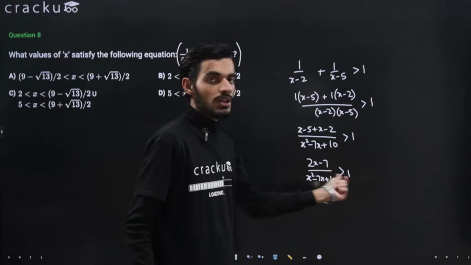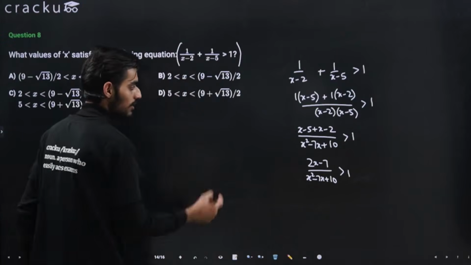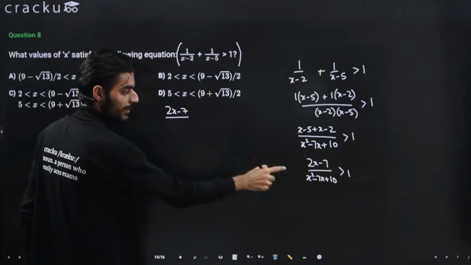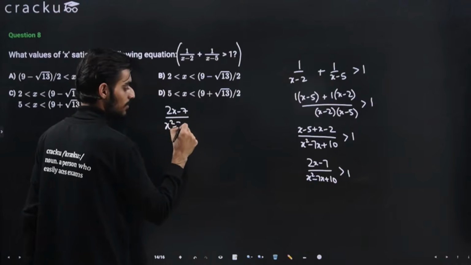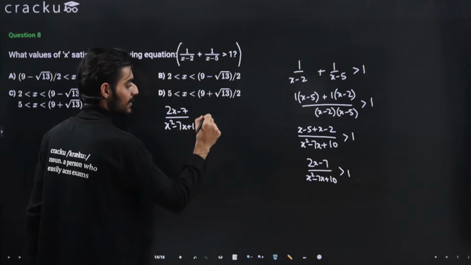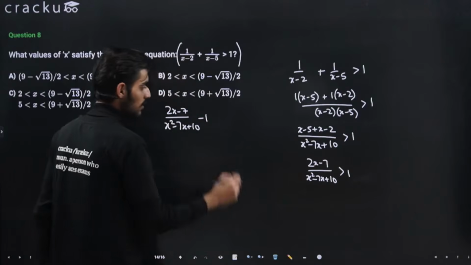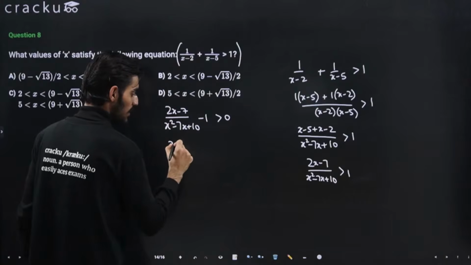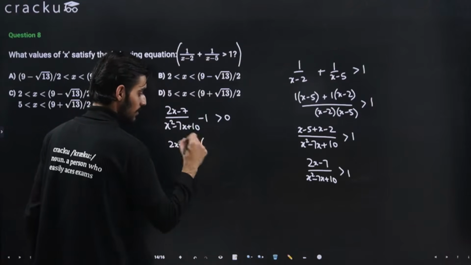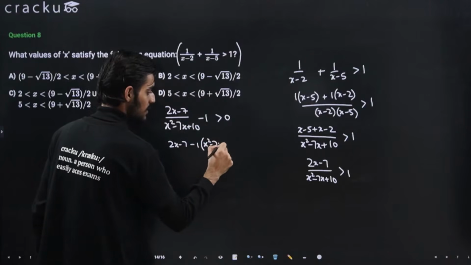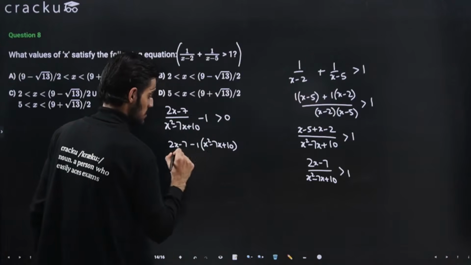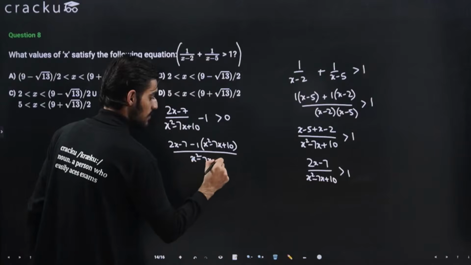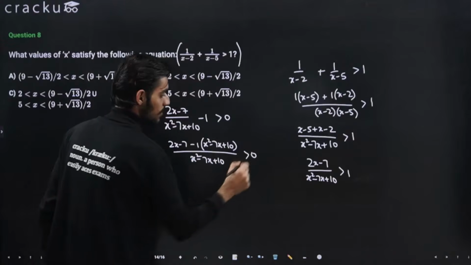I can also take this one to the left hand side. What I'll get here, I'm writing this here, that is 2x minus 7 divided by x square minus 7x plus 10 minus 1, I have taken this minus 1 to the left hand side, greater than 0. Solving this now, this will give me 2x minus 7 minus 1 times x square minus 7x plus 10 divided by x square minus 7x plus 10, that is greater than 0.